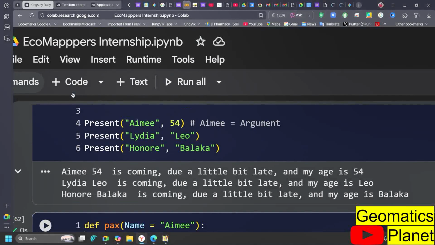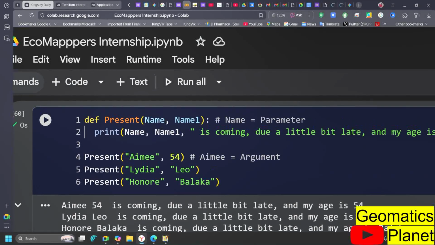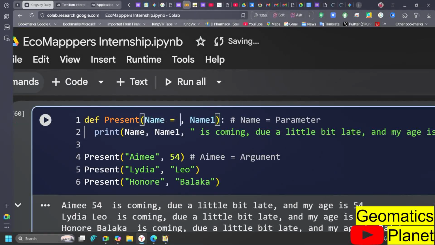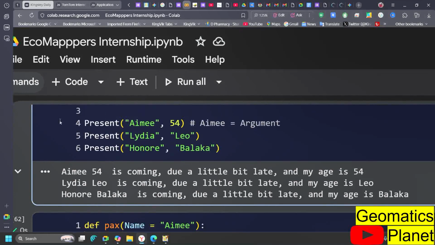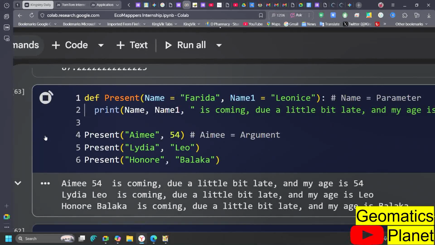So you can also do that here. You can see name here. If I say this one is Farida, and then I will go ahead and say that name one here is Leoncy. Now you see that I have defined a name here. So if I run this particular code, what do you think will happen here, for example?